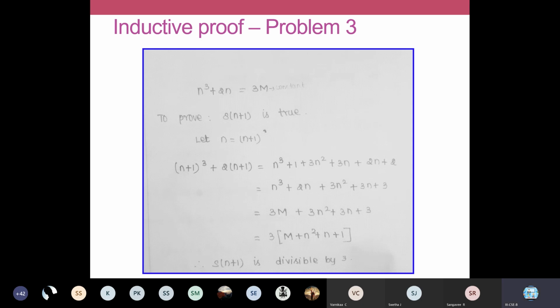Others, you can note down the formula. You cannot type cube in the chat, so you just write it as a3. I'll tell the formula, you write it in a notebook. Can anybody tell, or shall I ask someone? What is the formula for a plus b the whole cube?